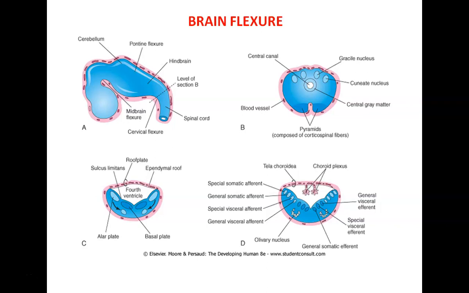Now, in our medulla oblongata, there is also the presence of the olivary nuclei, and these olivary nuclei are derived from our alar plates. So that was the development of our medulla oblongata. Now the next part of the hindbrain. What is the hindbrain? It is the part of the brain that is composed of the pons, medulla, and the cerebellum.